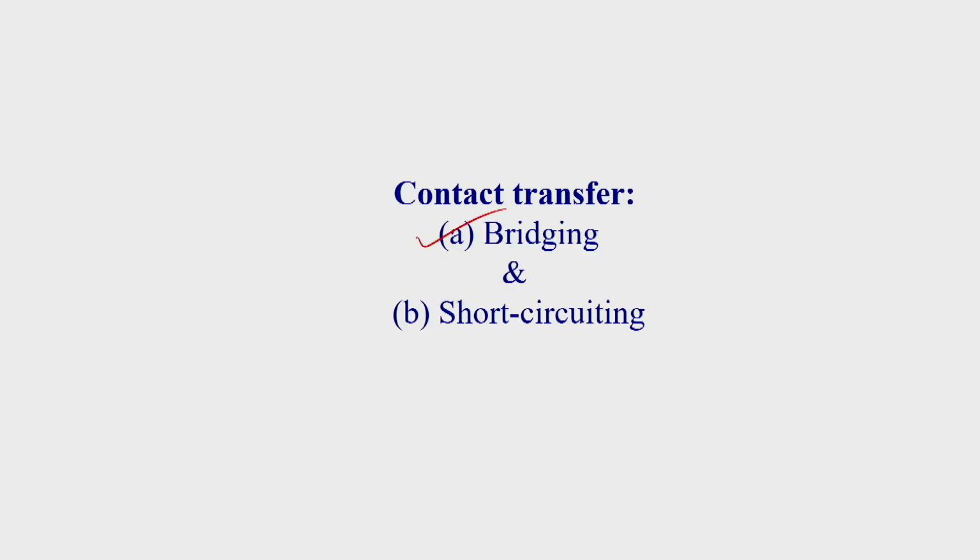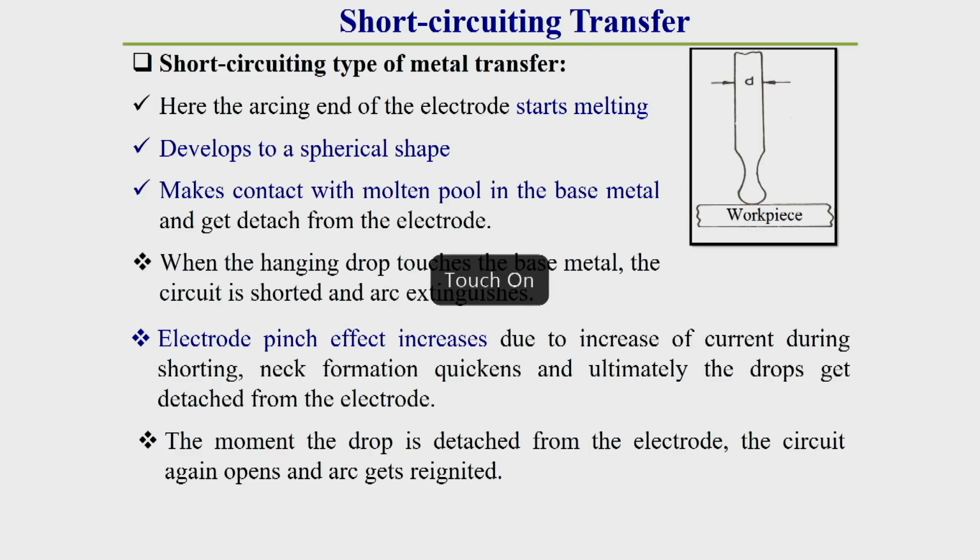Now, what happens in short circuiting metal transfer, and how does it look? Short circuiting metal transfer is one of the categories of contact metal transfer.